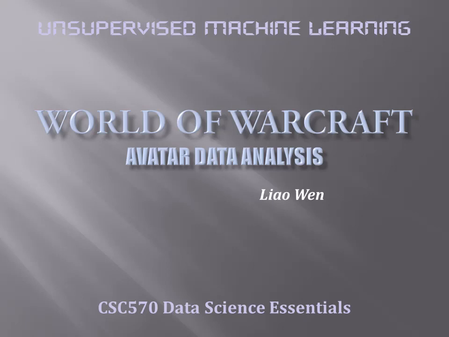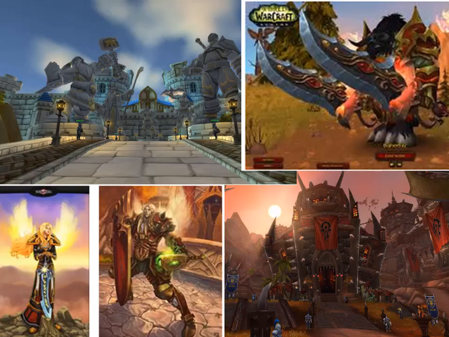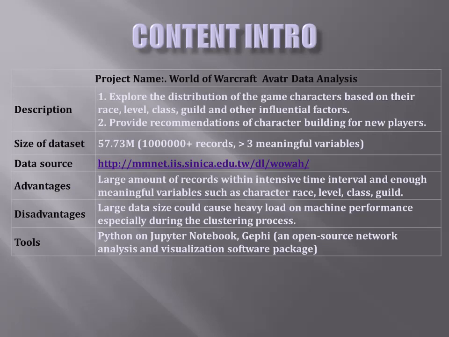Today we're doing unsupervised machine learning using the World of Warcraft game avatar data. First, let's make a brief scan of our project. The World of Warcraft game is an MMORPG online game. The goal of our project is to explore the distribution of the game characters based on their race, level, class, guild, and other influential factors. Besides this, we will provide recommendations of character building for new players.